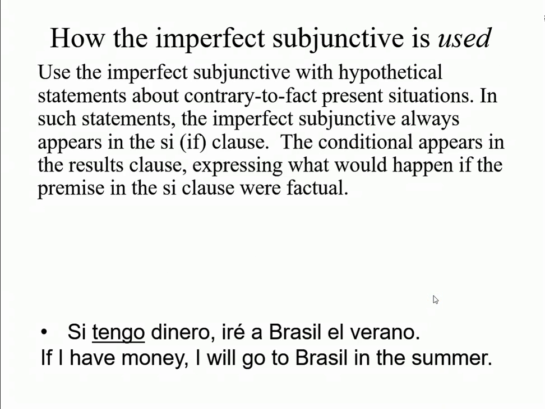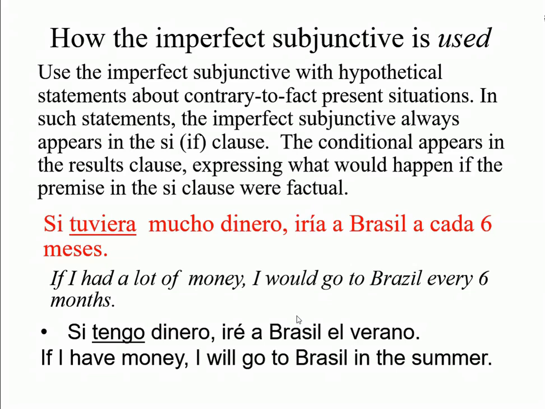Use the imperfect subjunctive with hypothetical statements about contrary to fact present situations. In such statements, the imperfect subjunctive always appears in the si clause. The conditional appears in the result clause, expressing what would happen if the premise in the si clause were factual. For example, si tuviera mucho dinero, if I had a lot of money, which is something I don't, iría a Brasil a cada 6 meses. I would go to Brazil every 6 months.